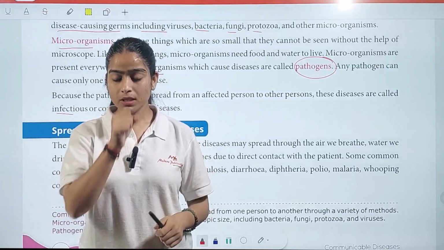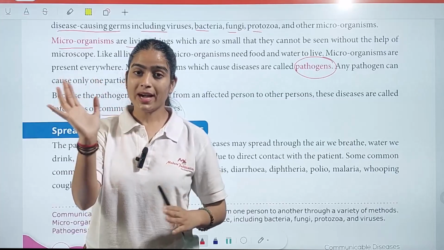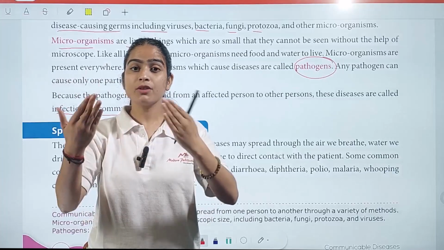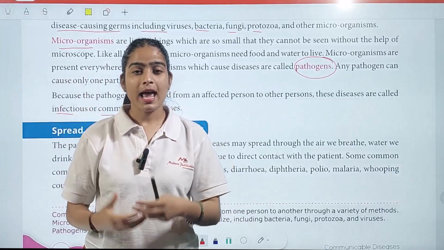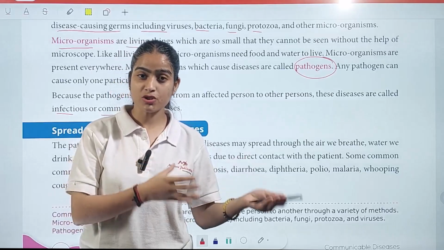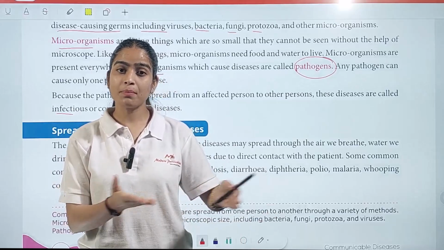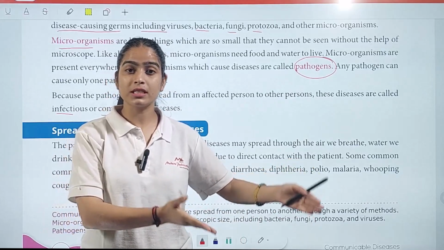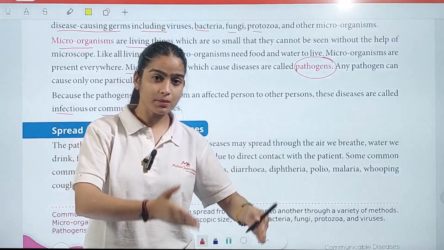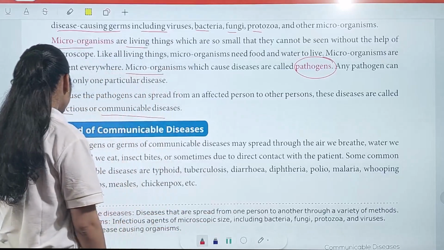So what will happen? These are the bacteria I have on my hand. While I shake hands with you, these bacteria will transfer to your hand. With the help of your hand, if you eat something without washing your hands, or you touch something and after some time somebody else touches that same thing, what will happen here? The pathogens transfer from one person to another person, and then to another person, right?